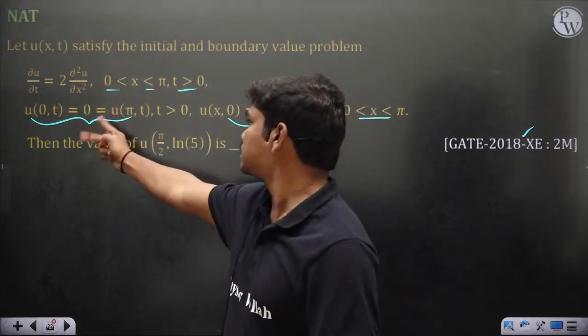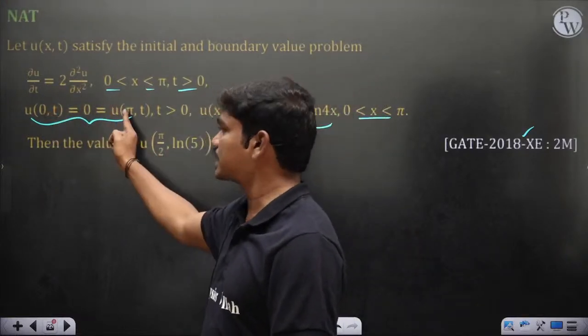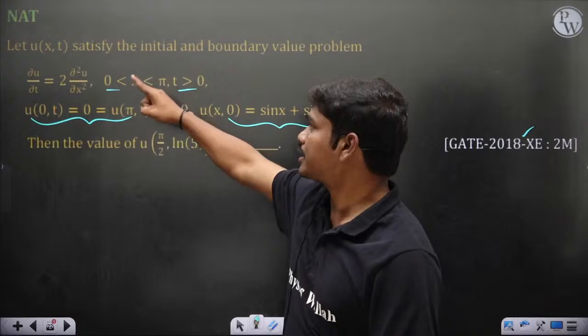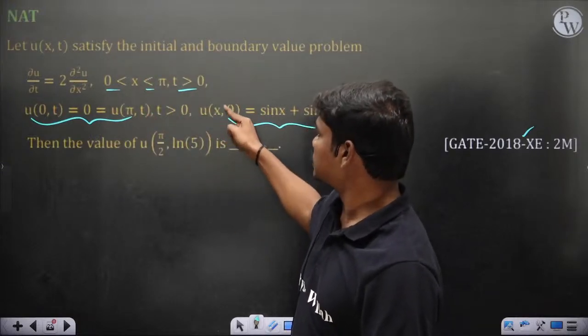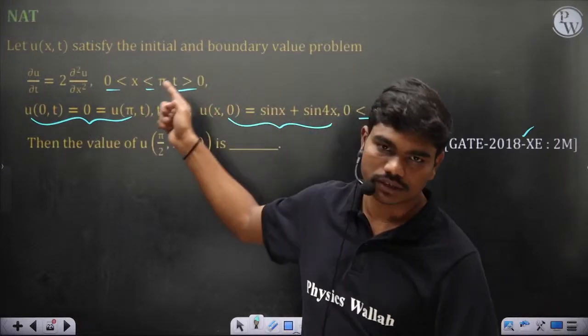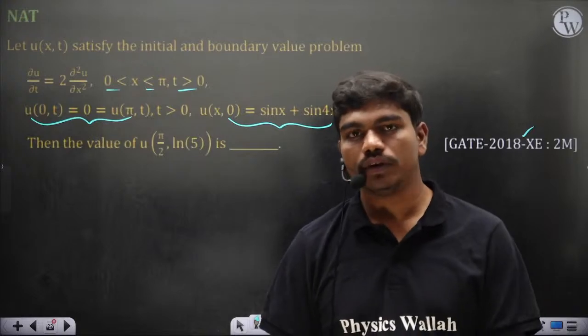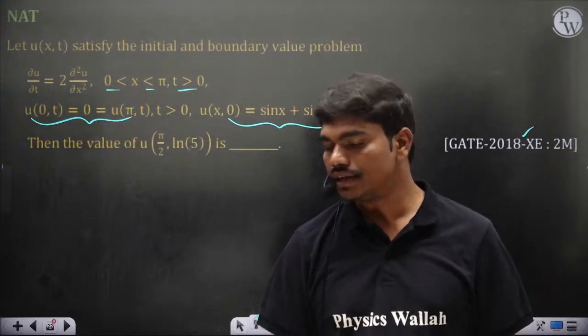So two boundary conditions at any given time, at x equal to 0 and x equal to pi, you know the function, and one initial condition. So at time t equal to 0, at any given value of x, you have some function. So this equation can be solvable. Okay, so if you look at the general solution of the wave equation, which is in the syllabus again.